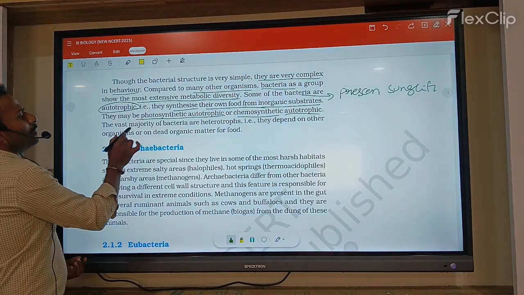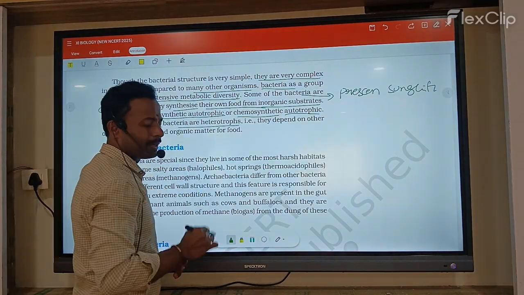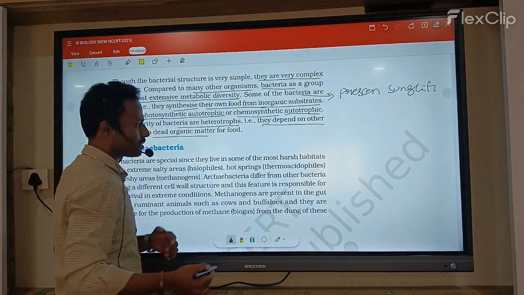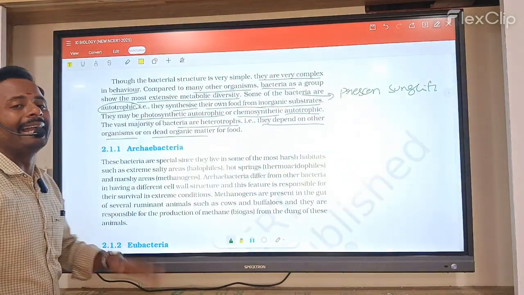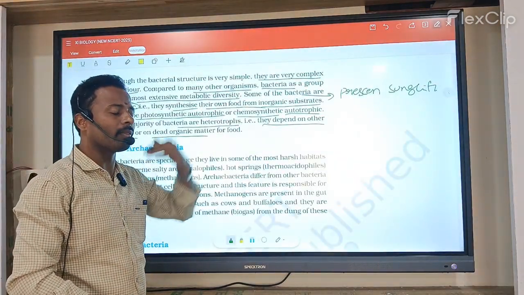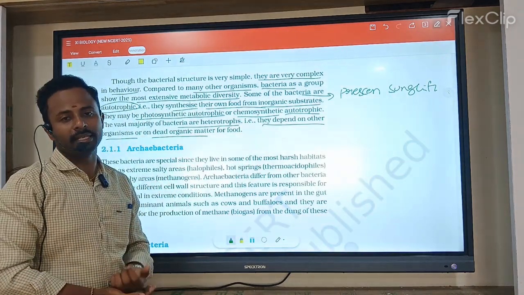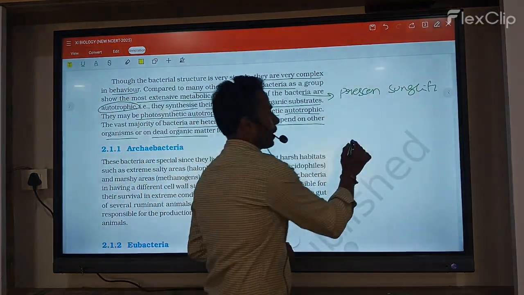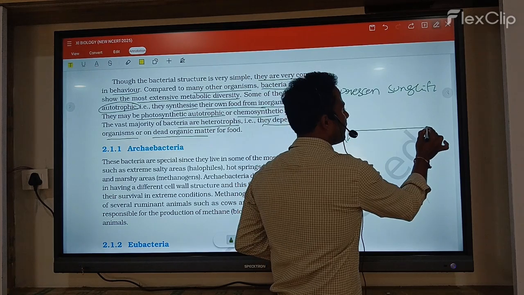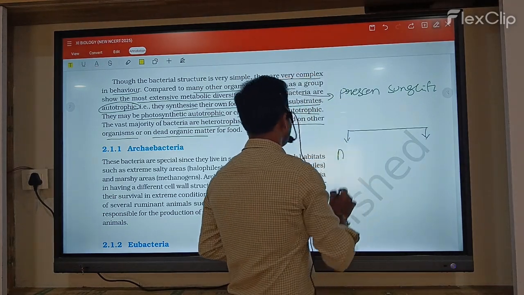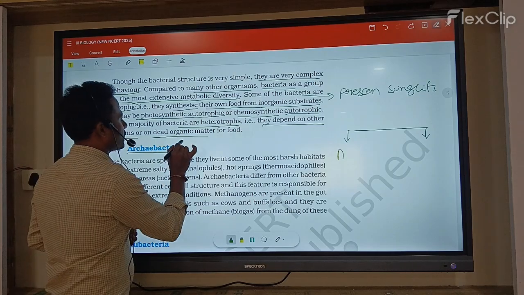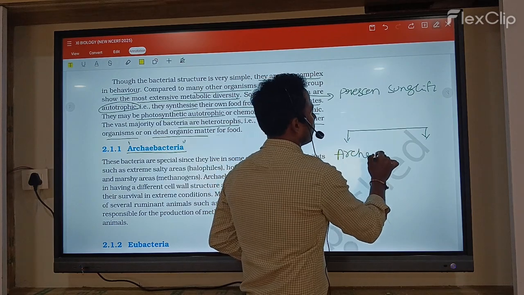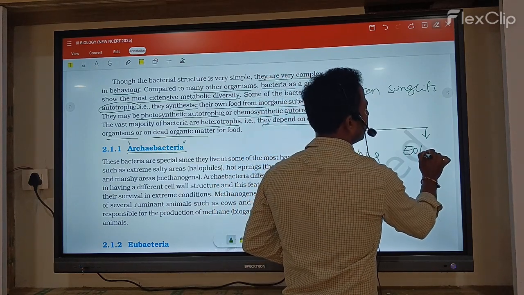The majority of bacteria are heterotrophs, which means they depend upon other organisms or dead organisms for food. That is called heterotrophs. Hetero means depending upon other organisms for food or shelter. As we discussed before, bacteria are basically of two types. The first one is archaebacteria and the second one is eubacteria.